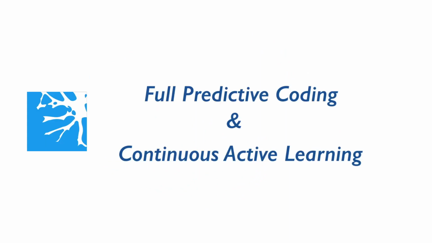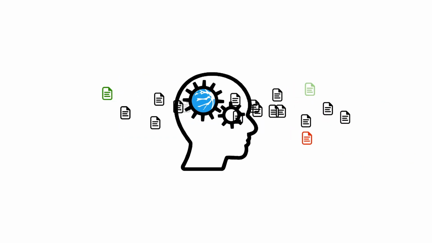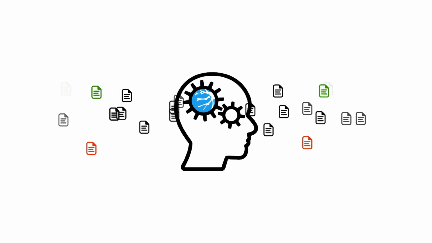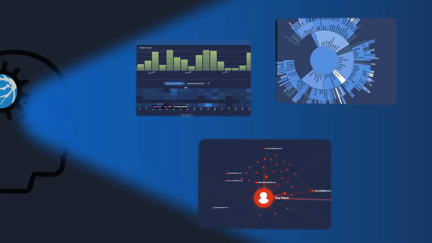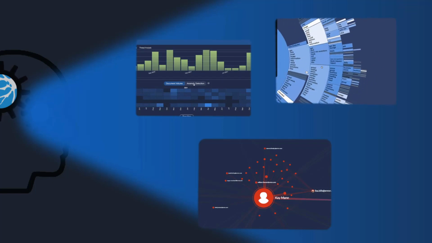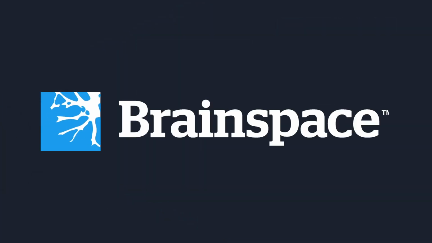It now has full predictive coding and continuous active learning, so you can learn more about your data as your review progresses. This continuous active learning goes beyond visualizing data. It identifies documents similar to your responsive documents and bumps them higher in the review. It makes a more efficient and successful review. By having Brainspace visualize data like concepts, keywords, and communication networks, your team can better understand their data, organize it for review, or simply get to the good stuff first.